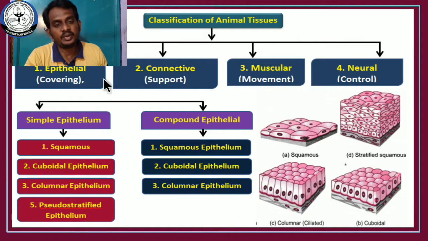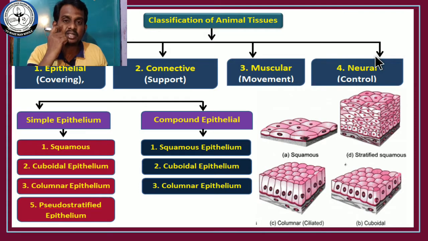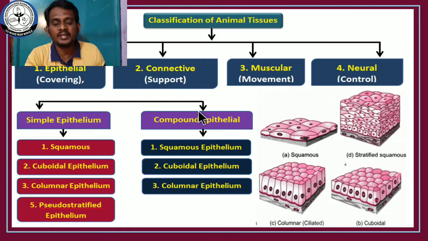In the previous class we discussed this chart, and there are 4 types of tissues. One is epithelial tissue, second is connective tissue, third is muscular tissue and fourth is neural tissue. The epithelial cells are responsible for covering the outer surface of the body or the inner lining of the cavity and organ.